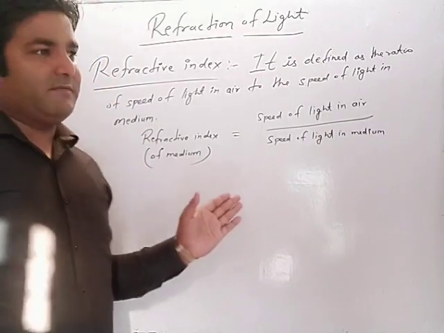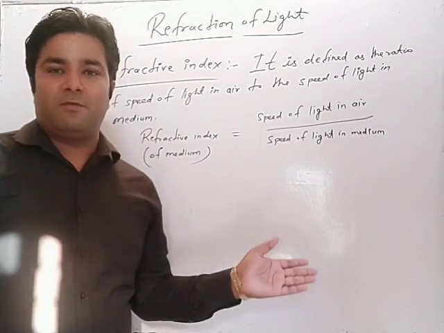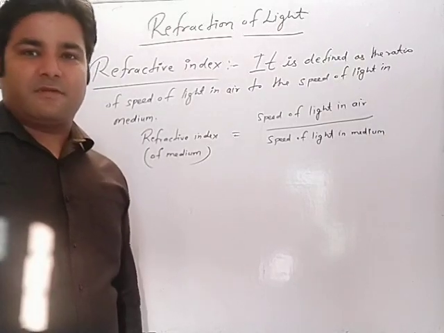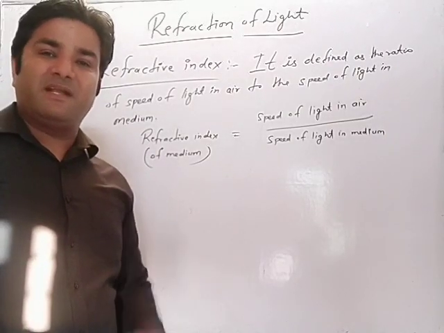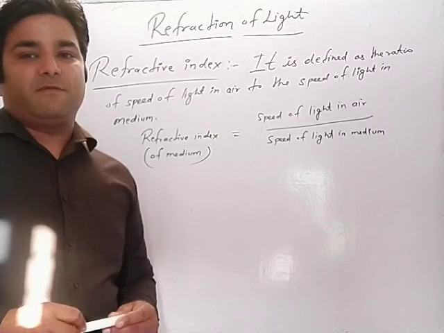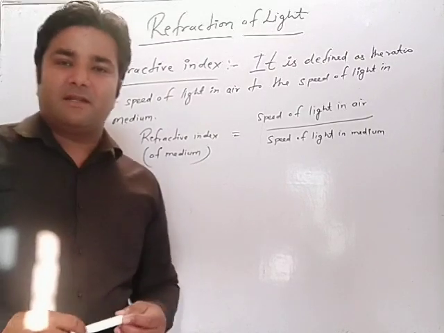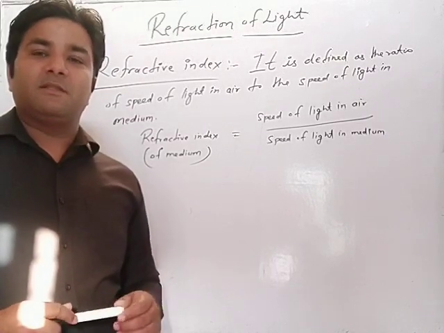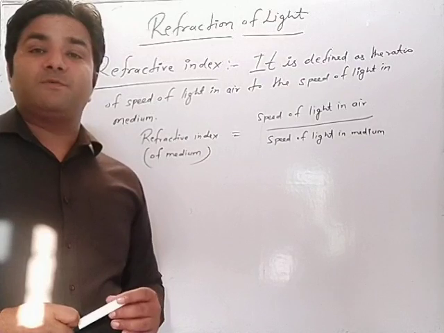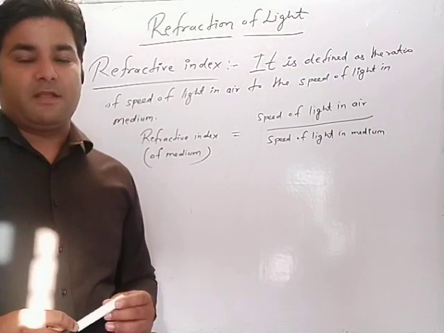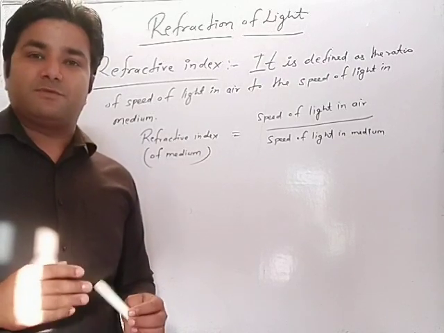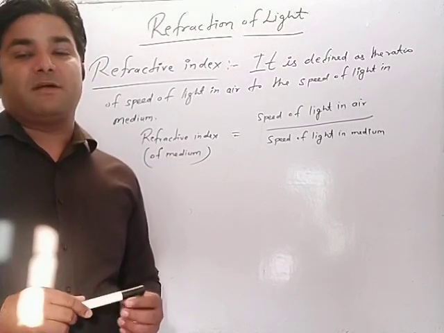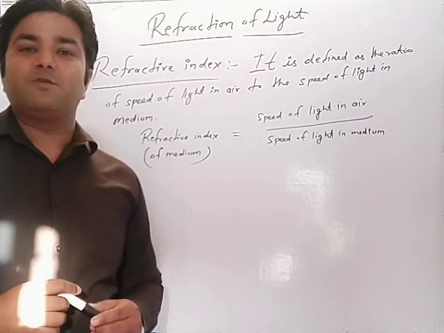It means if the first medium has a lower refractive index and the other medium has a higher refractive index, then light rays passing from one medium to the other must bend towards the normal. And just opposite of this, light rays coming from a higher refractive index medium to a lower refractive index medium move away from the normal after refraction. Whether they move towards or away from the normal is on the basis of the difference of refractive index of the two given media.